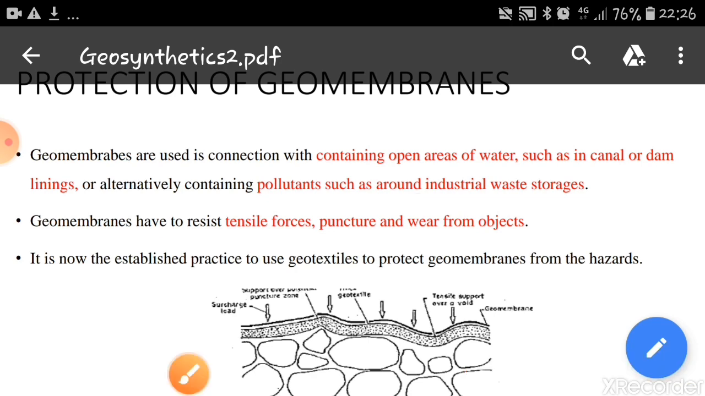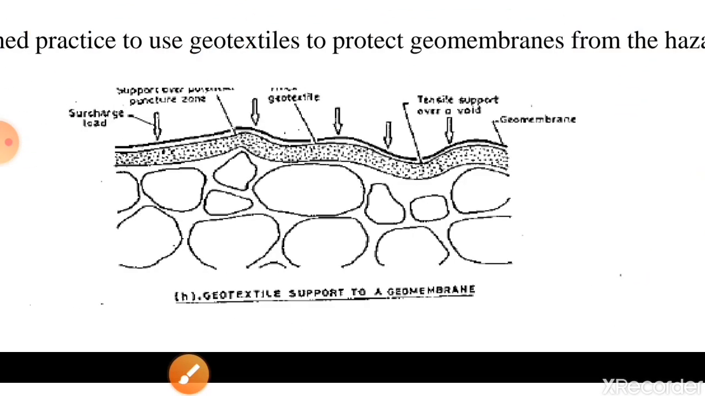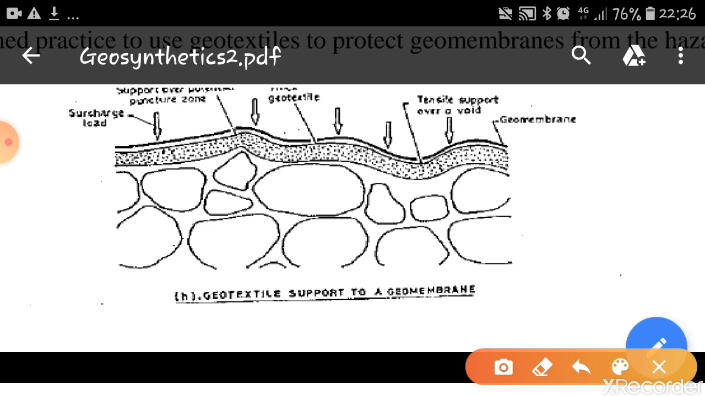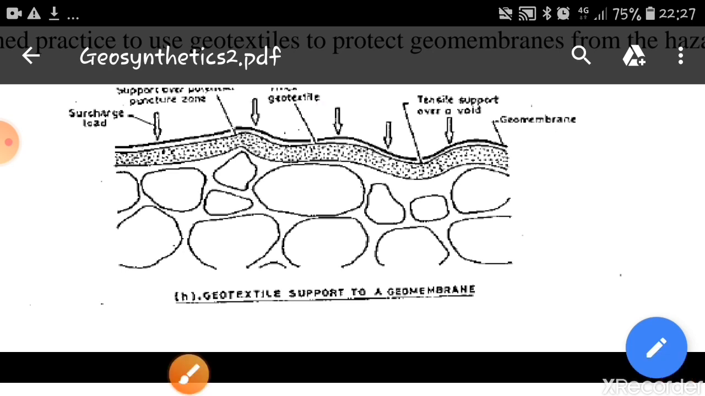You can see the figure here how this will work. The subgrade, then over this the wearing course, and due to the loadings there are chances that the geomembranes are going to puncture. So one layer of geotextile is provided between the geomembranes and the aggregates so that the geomembranes do not come directly in contact with them, and they will resist all the forces. This is also one of the applications of geotextiles. They are used in roads or railways.